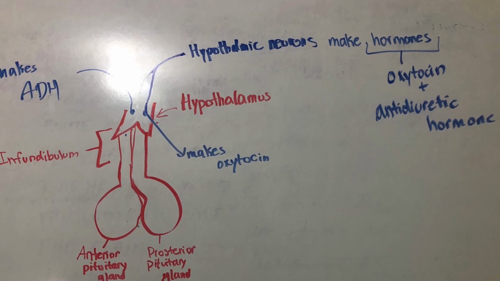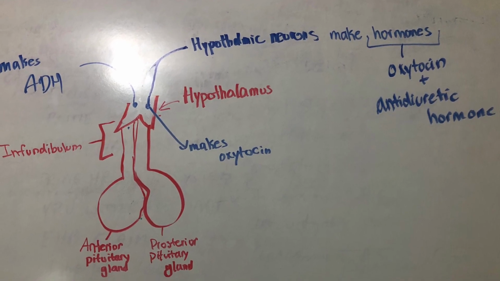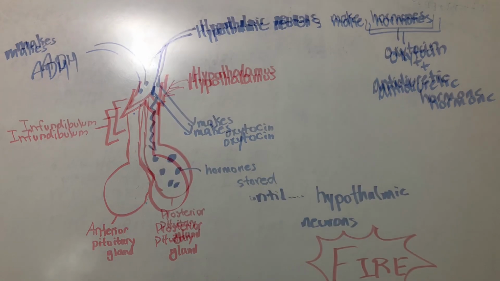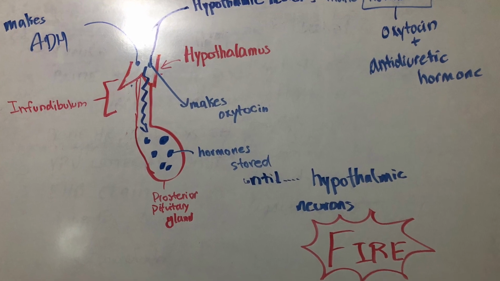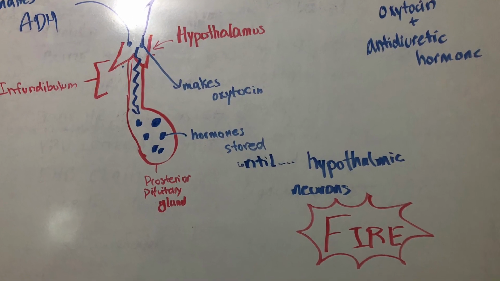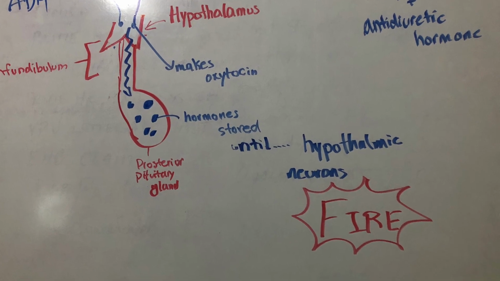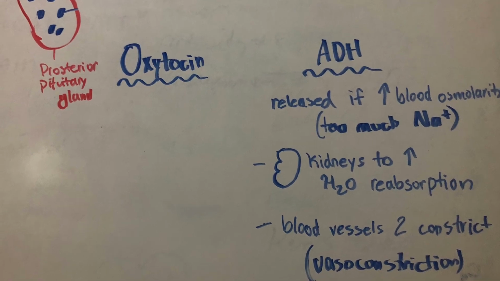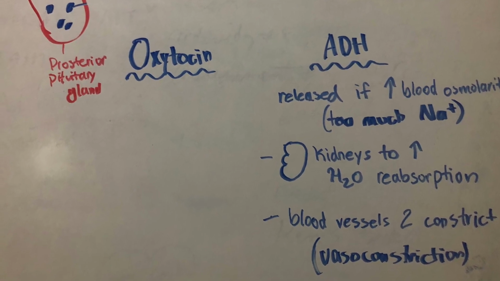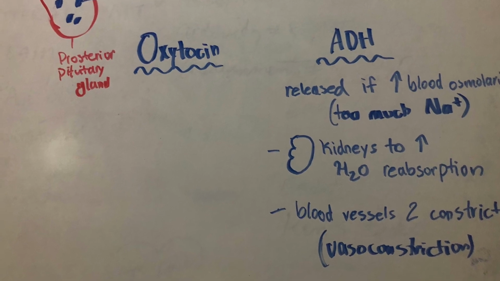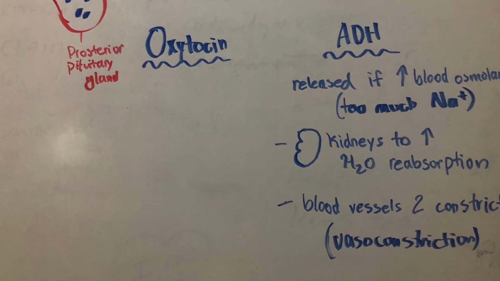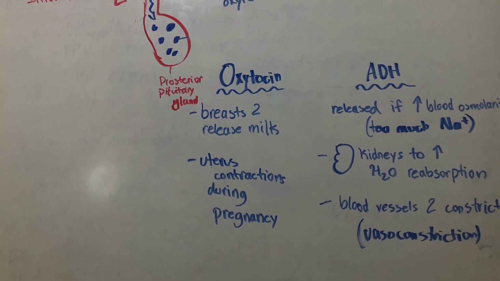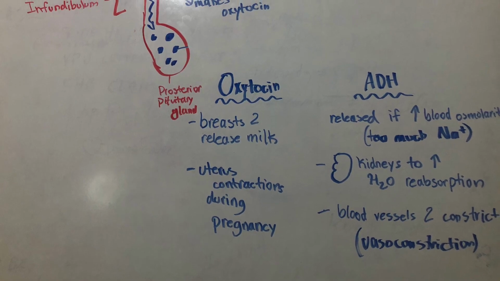The hypothalamic neurons in the hypothalamus will either make oxytocin or make ADH, known as antidiuretic hormone. Those will be stored in the posterior pituitary gland. When hypothalamic neurons fire, ADH and oxytocin will be released into the bloodstream. Antidiuretic hormone is released due to a high blood osmolarity or increased salt in the blood. ADH will target the kidneys to increase water reabsorption, and it will cause vasoconstriction. Oxytocin targets the breast to release milk. It will also target the uterus to contract during childbirth.